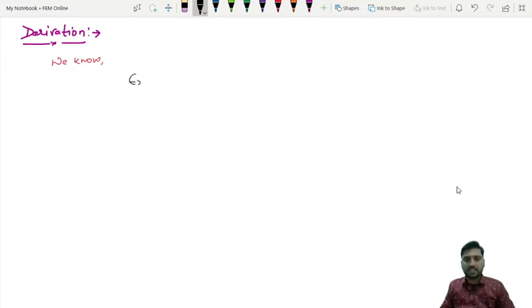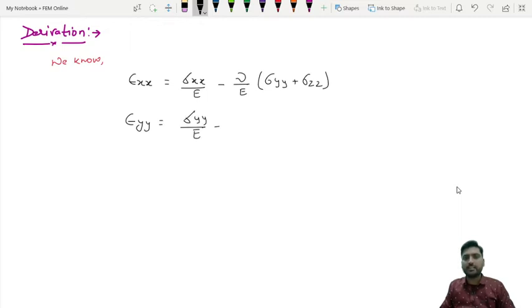So epsilon xx will be sigma xx upon E minus nu upon E into (sigma yy plus sigma zz). Similarly, epsilon yy will be sigma yy upon E minus nu by E times (sigma xx plus sigma zz).